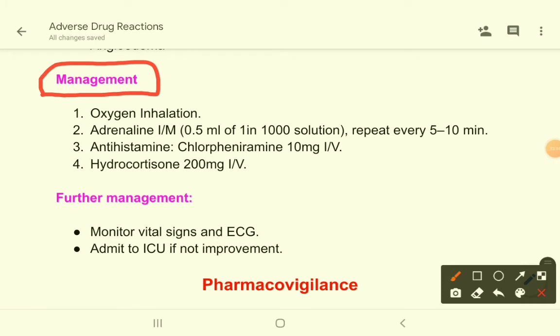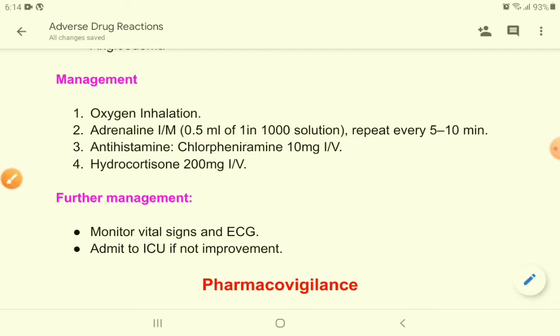Okay, so the management, this is very important. How will you manage? We have to give oxygen inhalation, 100% oxygen. Then we have to provide adrenaline or epinephrine, whatever you call it. You have to give this drug intramuscularly, don't say intravenously. Give 0.5 ml of 1 in 1000 solution, that is, the ratio is 1:1000, and you have to repeat this every 5 to 10 minutes.